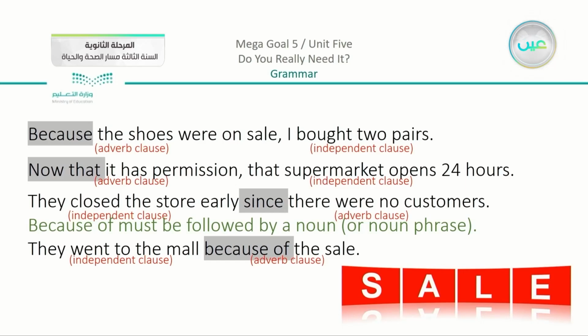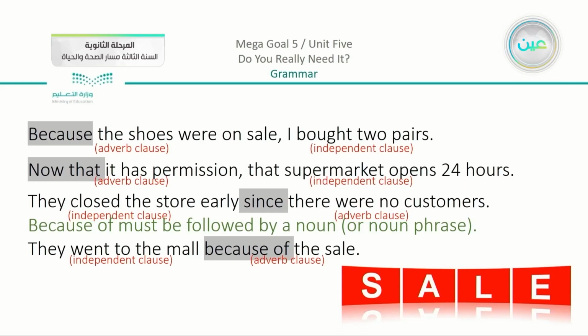The second example, now that it has permission, the supermarket opens 24 hours. So I do know that this supermarket opens 24 hours. Why? Now that it has permission. Now also we have here the third example. They closed the store early since there were no customers. You can see that there is the adverb clause in the middle. We have the conjunction. So we have here, why did the store close? Since there were no customers.